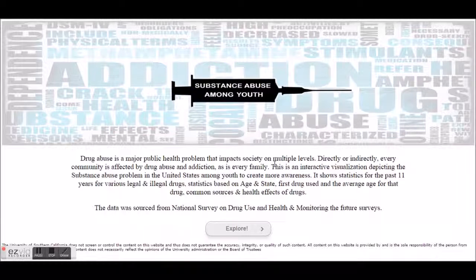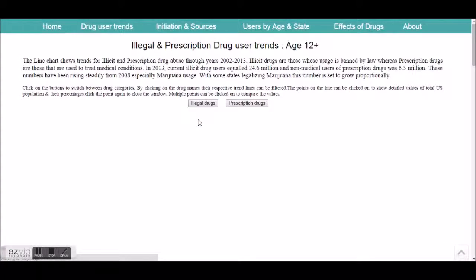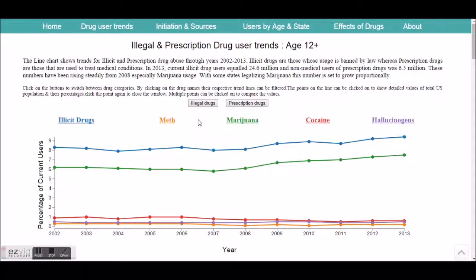the issue. It shows statistics for the past 11 years for various legal and illegal drugs, statistics based on age and state-wise, estimates of first drug use and the average age for the drug, common sources, and health effects of the drugs. The data is sourced from the National Survey on Drug Use and Health and Monitoring the Future surveys. Let us explore the visualization. This is how the visualization dashboard looks.